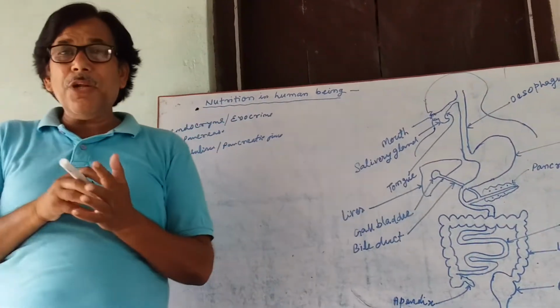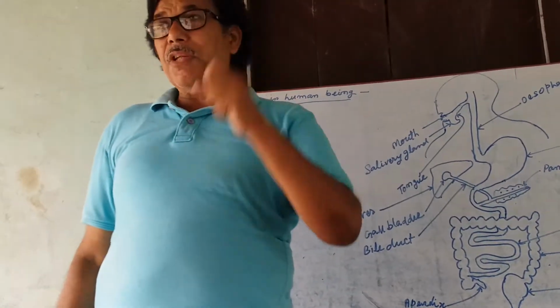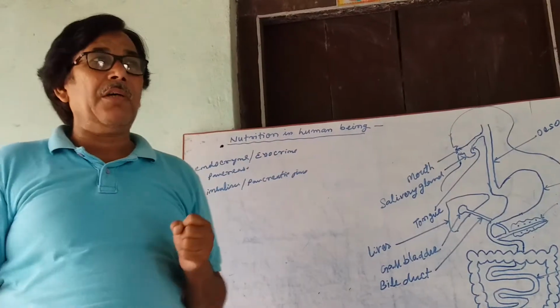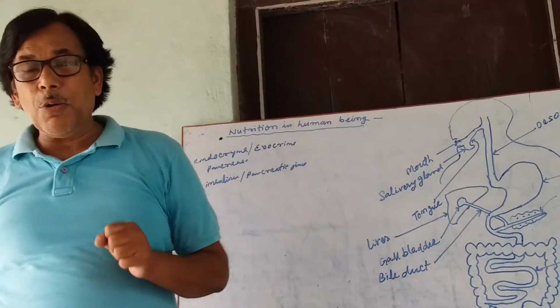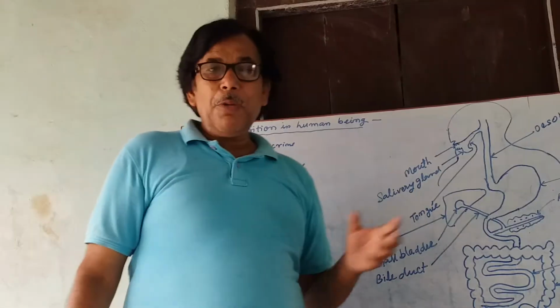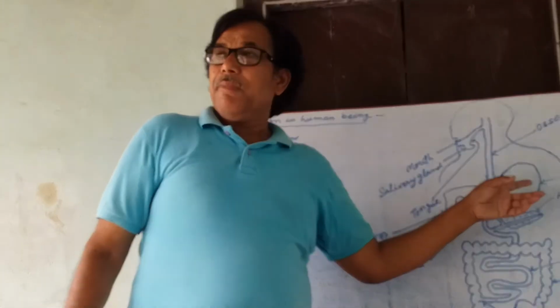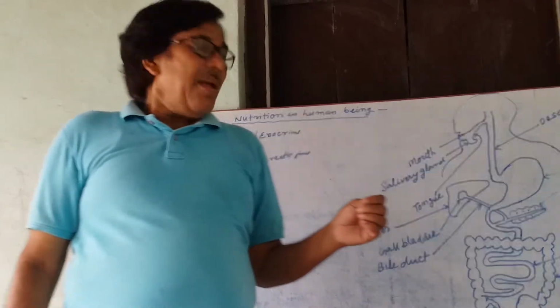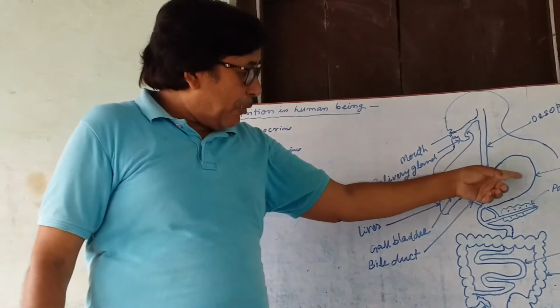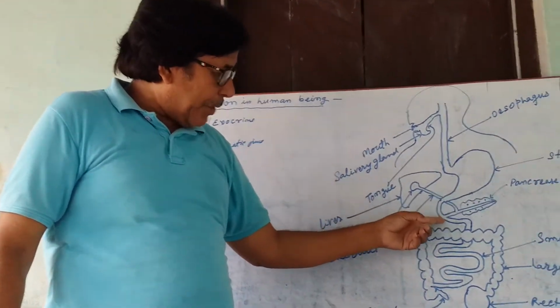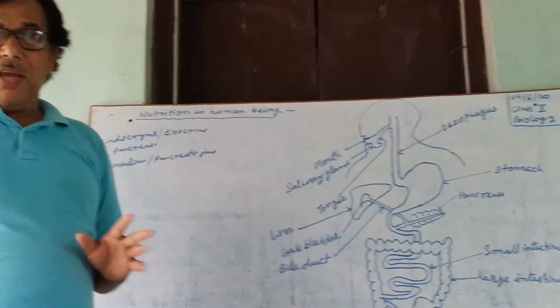This hydrochloric acid helps in the digestion of large molecules of protein, and the smaller molecule of glucose is digested directly by enzymes. Then the food passes into the small intestine.